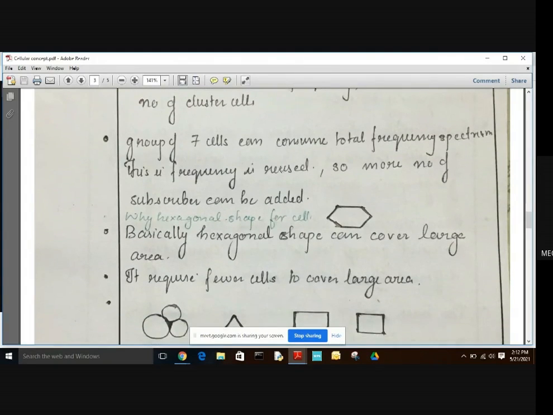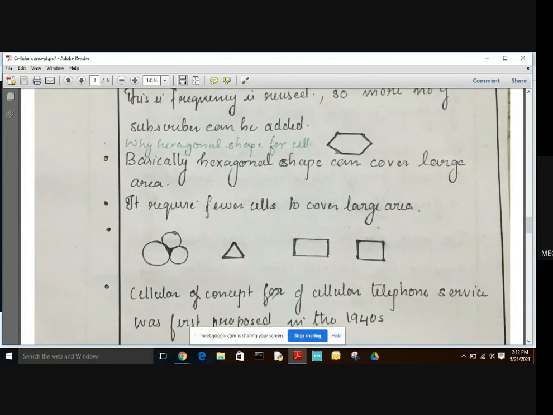Now we will understand why the hexagonal shape is given for the cell. Basically, hexagonal shape can cover larger area. Compared to all the other shapes like circle, triangle, rectangle and square, hexagonal shape can cover larger area. In case of circle, there may be overlapping when we are placing cells together, or there may be a void. In this void region, there won't be any range. So circle cannot be taken, and compared to the hexagonal, triangle can cover lesser area, and rectangle also covers lesser area than hexagonal.